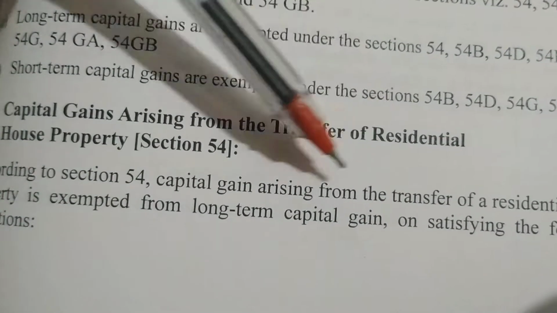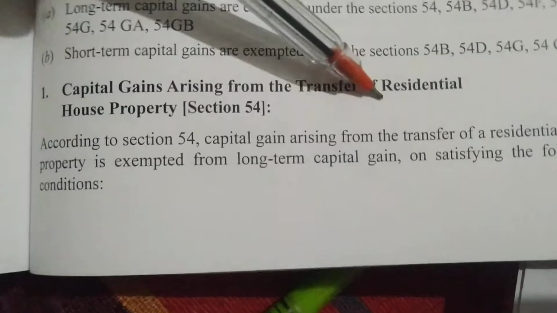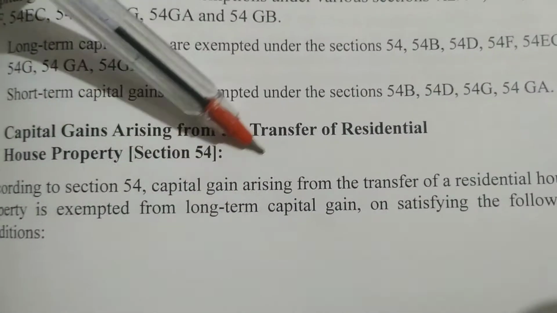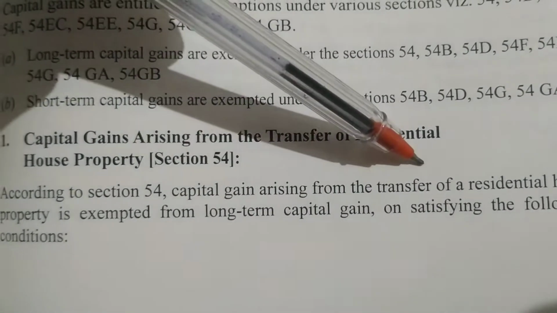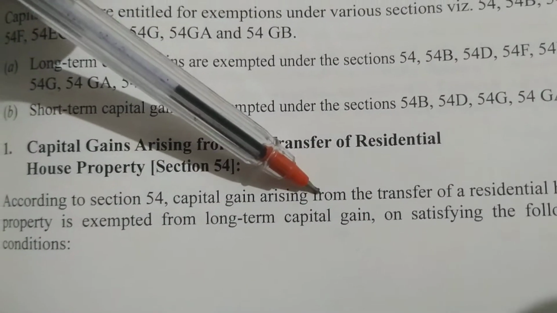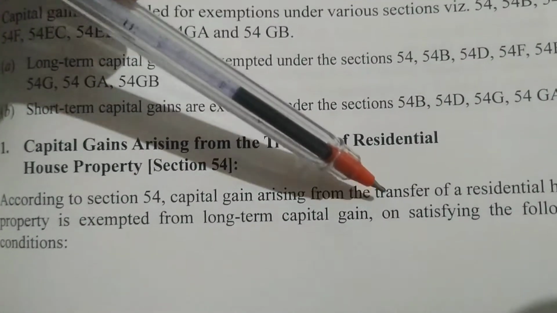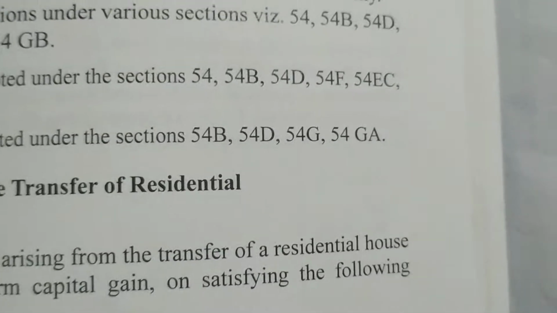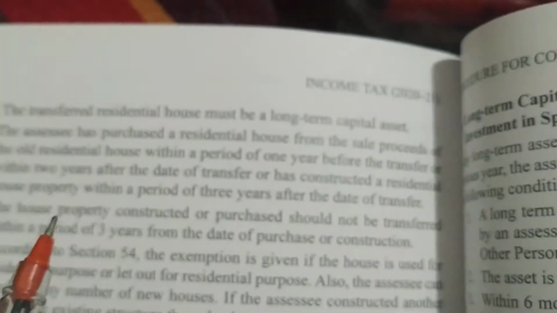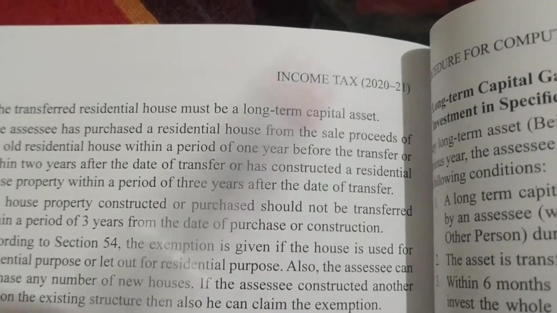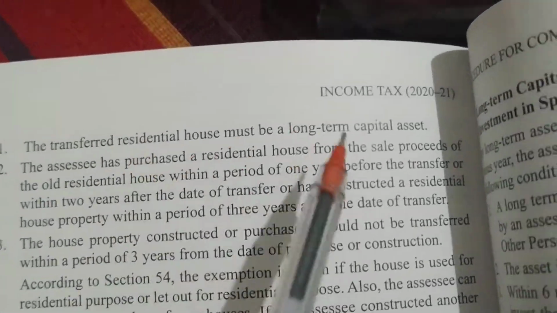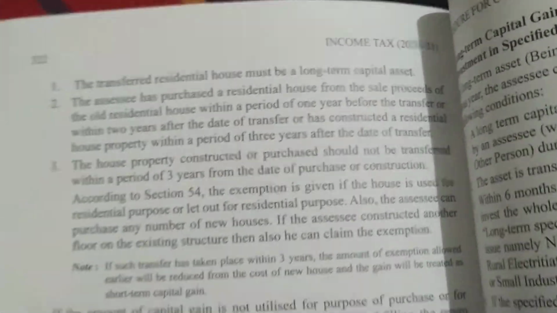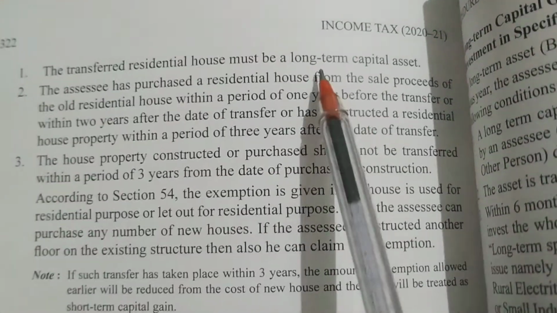So we are seeing capital gains arising from the transfer of house property. According to section 54, capital gain arising from the transfer of a residential house property is exempt from long-term capital gain on satisfying the following conditions. We will see 2 conditions. First condition: the transferred residential house must be a long-term capital asset. The asset which is sold should be a long-term capital asset, not a short-term capital asset. In most of the problems, it will be only a long-term capital asset.